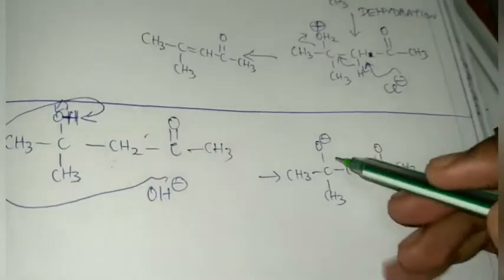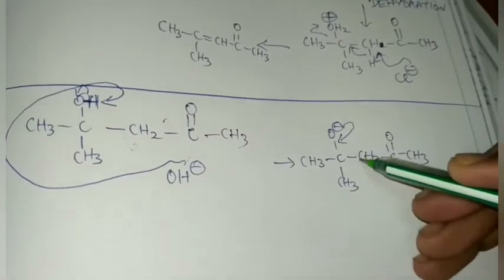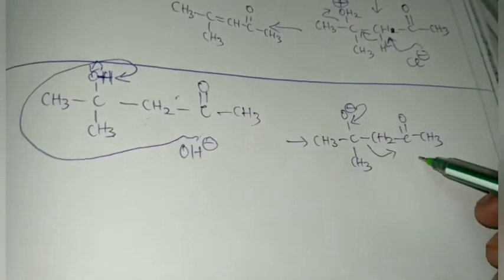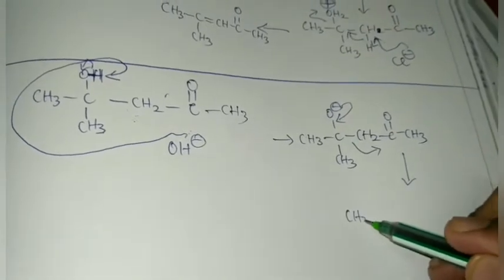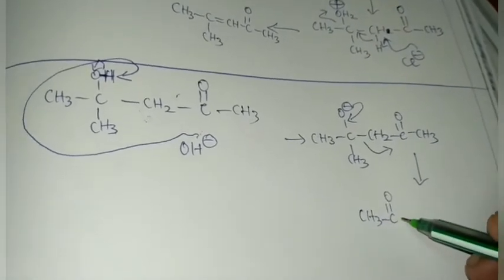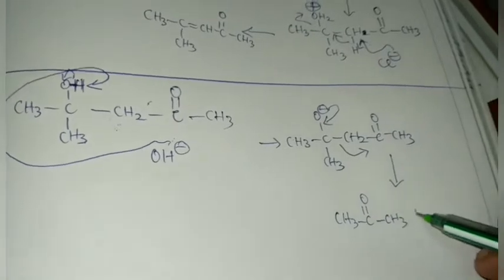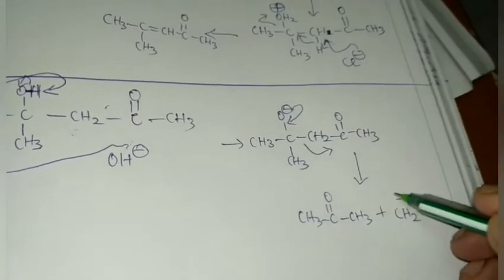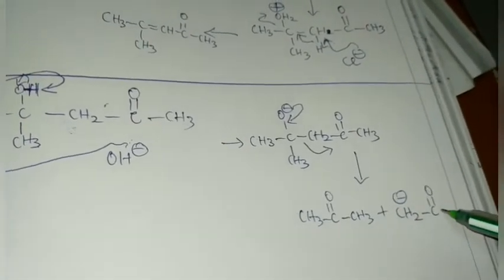Now this comes over here, this leaves, so as to form CH3, C double bond O, CH3 plus CH2 minus C double bond O, CH3.